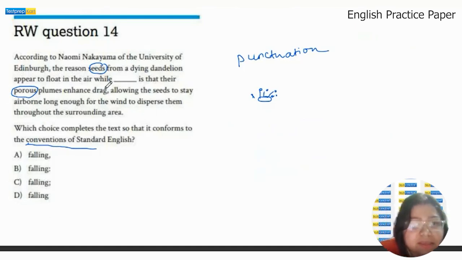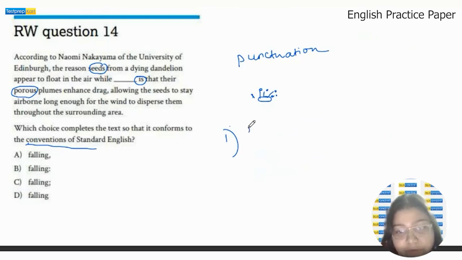Falling. Okay, here the correct option, because is comes after the underlined word, is the main verb. So we cannot use punctuation in these three instances. Number one is we should not use punctuation before or after a verb.